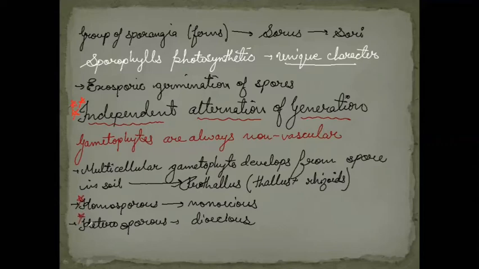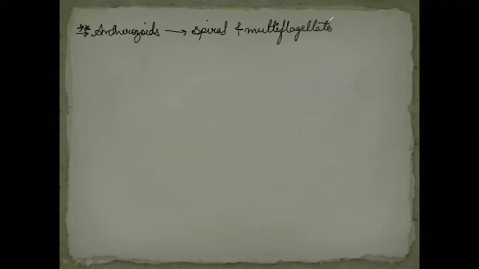Next we have the structure of the antherozoids, that is the male gametes. So the male gametes in the pteridophytes are spiral and multiflagellate. I'll put the star mark beforehand, two stars I'm giving. Antherozoids means the male gamete. These male gametes are spiral and multiflagellate. Multiflagellate means a larger number of flagella are there, more than one or two flagella. So we call it multiflagellate.